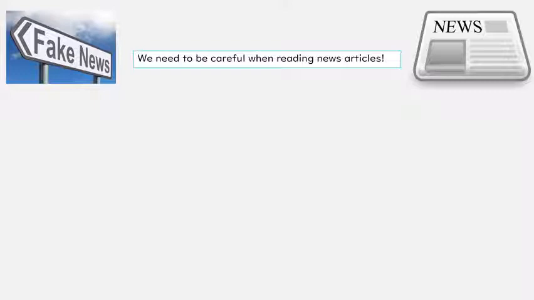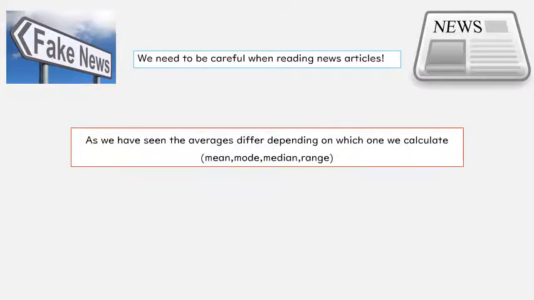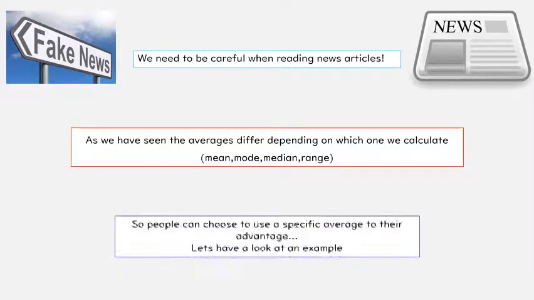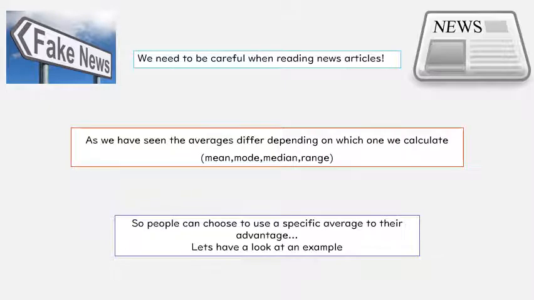However, we do need to be careful when reading those news articles. As we've seen, averages differ depending on which one we calculate. So sometimes when we do questions, we could work out each of the averages, so mean, mode, median, and range, and they're not always the same number, but they are all averages. So people can choose to use a specific average for their advantage. Let's have a look at what I mean by this.